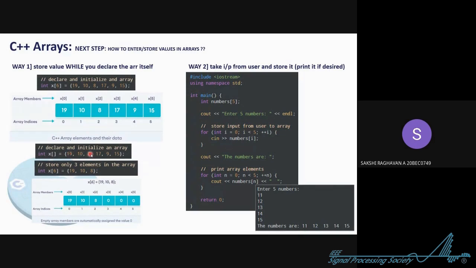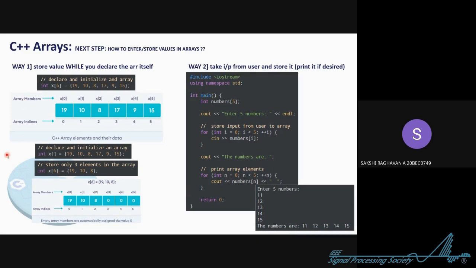So you just tell all the numbers, and the compiler is pretty genius, and it's like, okay, it has 6 numbers. The other way to do it is you just leave some of the elements. Okay, I declared that it has 6 elements. I only told the compiler 3 elements to store. So it will automatically assign some value to the remaining ones. That is 0. And we can add numbers on it. So this was the one way.